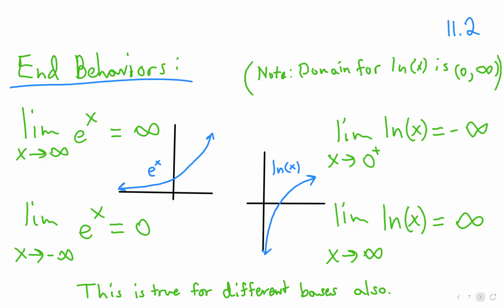So for the limit as x goes to infinity of e to the x, this ends up going out to infinity. You can think of it as 2.718 to some power. And then if you increase that power by 1, you're making that value that you had before 2.718 times larger. And so as x keeps increasing, the value of e to the x keeps increasing, and it heads out to infinity because of that.